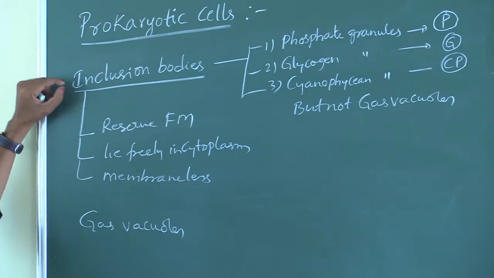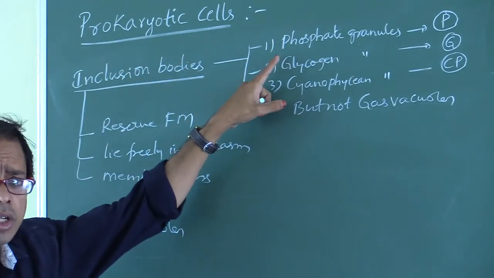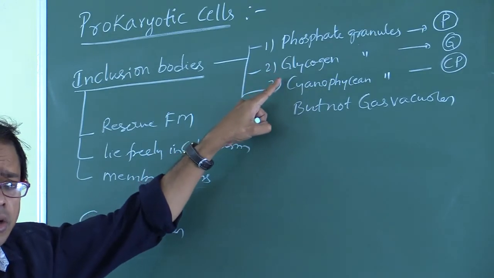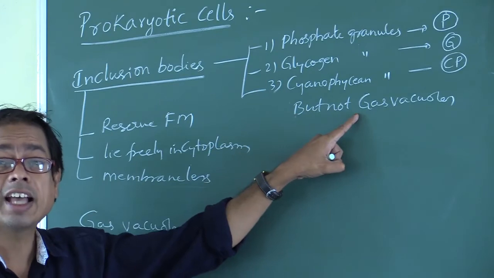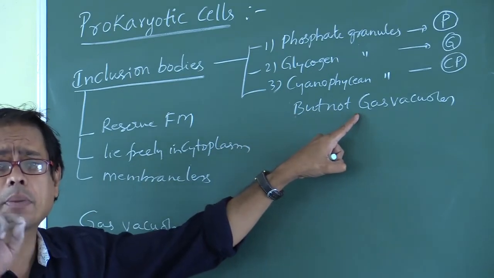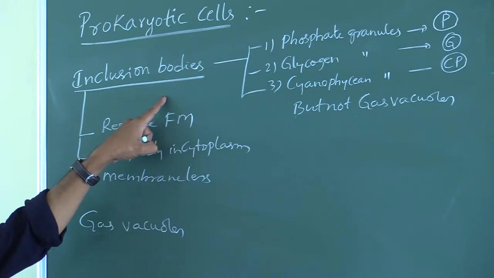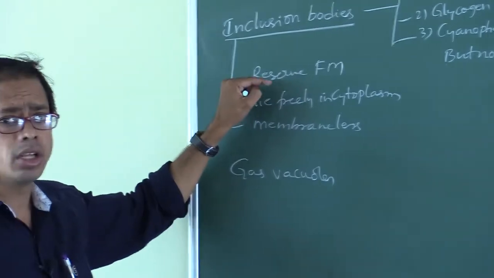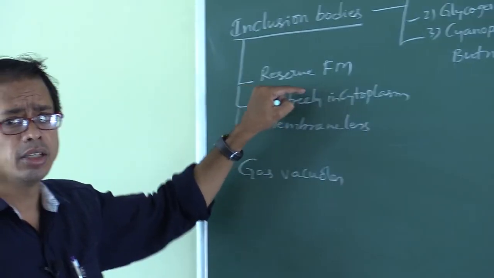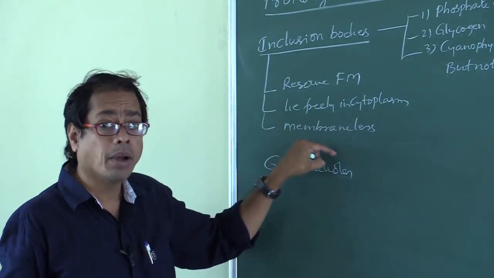Try to remember, my dear students, inclusion bodies means phosphate granules, glycogen granules, cyanophycean granules, but not gas vacuoles. This is very, very important. Characteristics of inclusion bodies: they reserve the food material, they lie freely in cytoplasm, and these are membraneless.